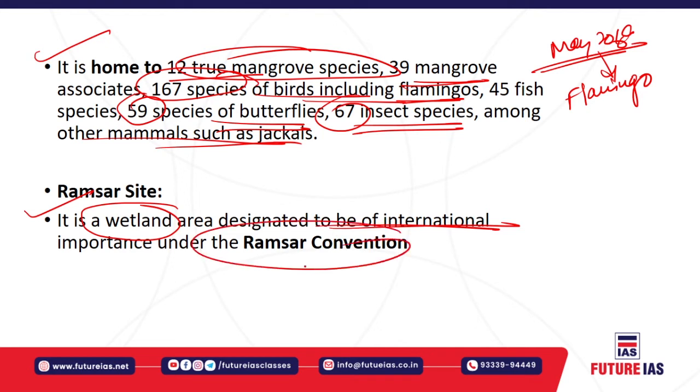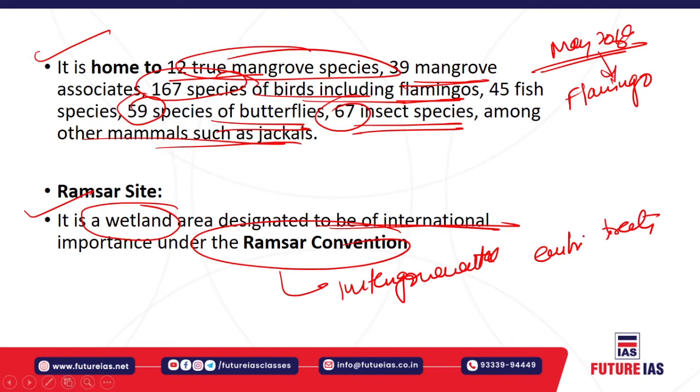What is the Ramsar Convention? The Ramsar Convention is an intergovernmental environmental treaty that provides the framework for national action as well as international cooperation for the conservation and wise use of wetlands and their resources. So what is the advantage of including these sites in the Ramsar list?